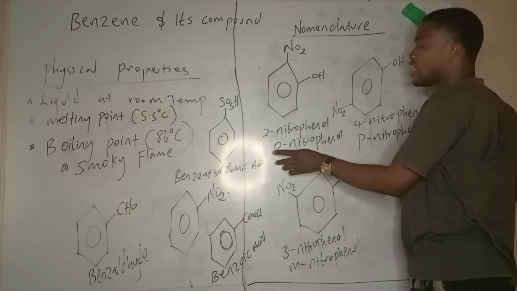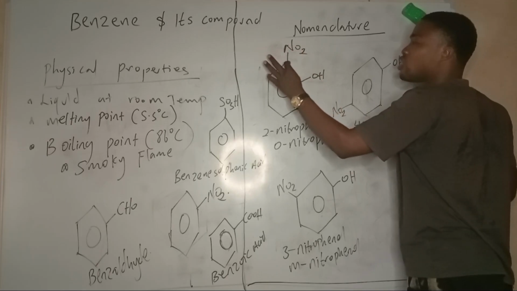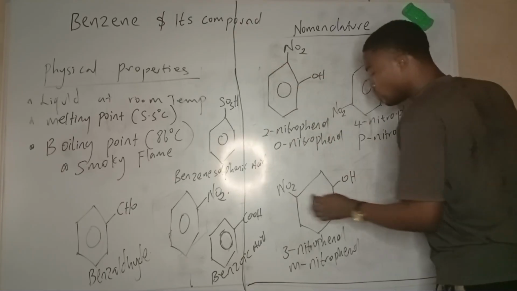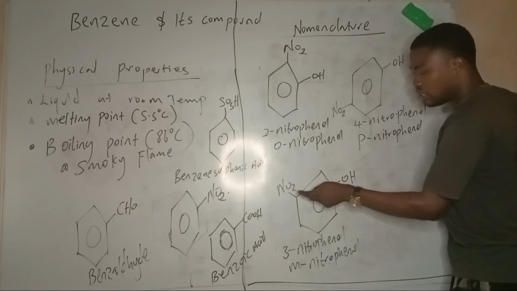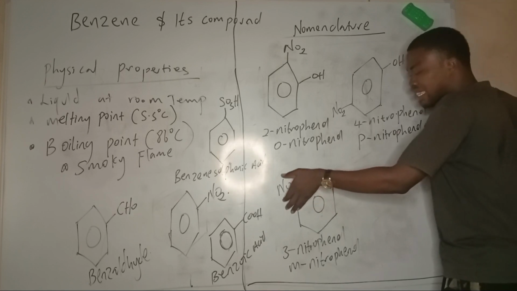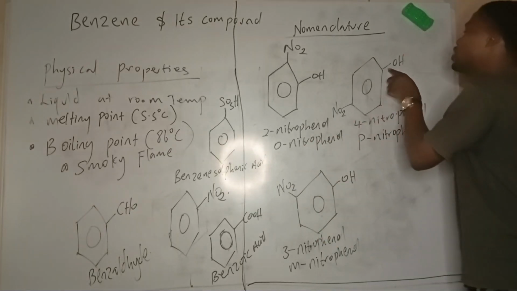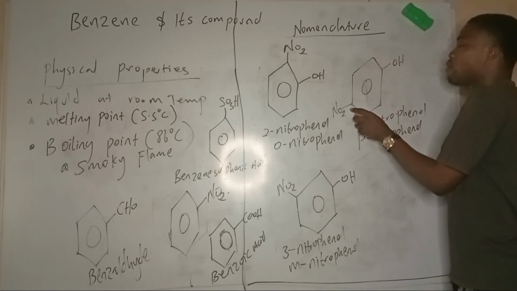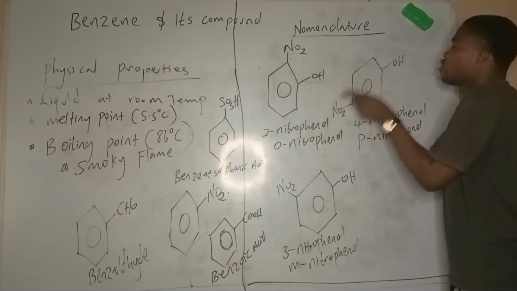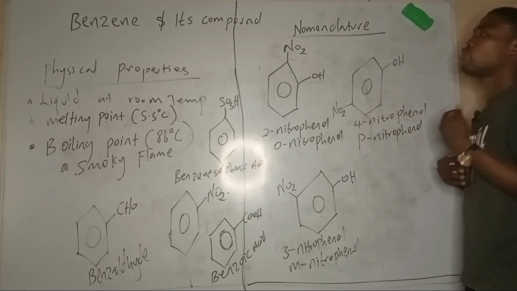Now, what does this all stand for? Ortho is when the two substituents on the benzene ring are just adjacent, like 1, 2. That's ortho. When the substituents are three apart, 1, 2, 3, that's meta. So this NO2 is meta in position to OH, or OH is meta in position to NO2. When the position is 1, 4, 1, 2, 3, 4 apart, this is para-nitrophenol. So these two are para to each other: NO2 is para to OH, or OH is para to NO2. So those are for the disubstitution of benzene.